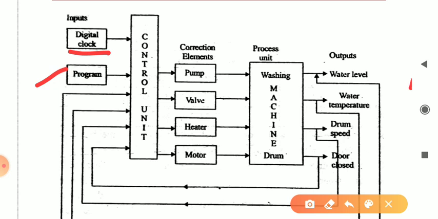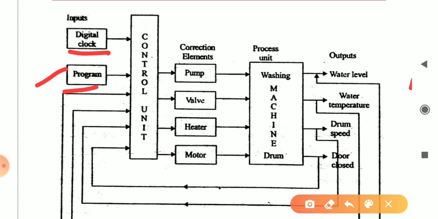Or directly you can go for the washing. You can rinse outside in a bucket, and you can directly start in a washing machine. Otherwise you can go for the washing machine and use the command rinse, and go for the rinse in the washing machine. So all those functions will be run in a program. Next is a control unit.